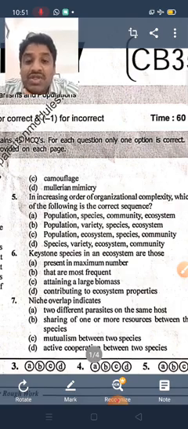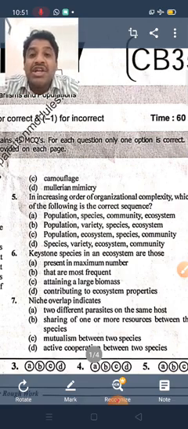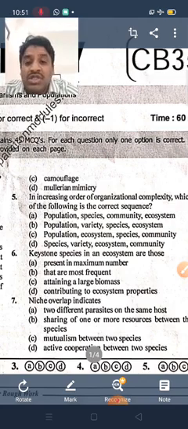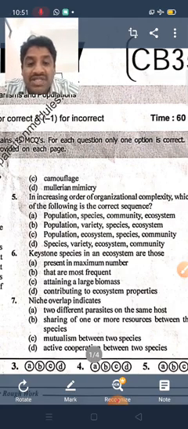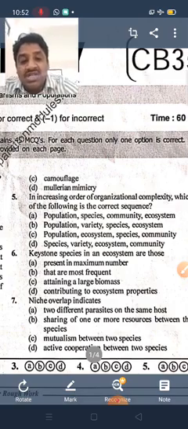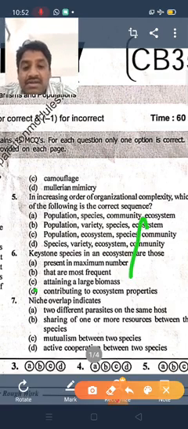Such organisms we call keystone species. That's why it is given here as contributing to the ecosystem. The main point is that it is a contributor, controlling and contributing to an ecosystem. That's why we call it the keystone species. Present in maximum number, most frequent, attaining large biomass, these do not belong to the keystone species. They play a major role in any ecosystem, contributing that role, and that's what we call a keystone species. So that's why here option D is the right answer.